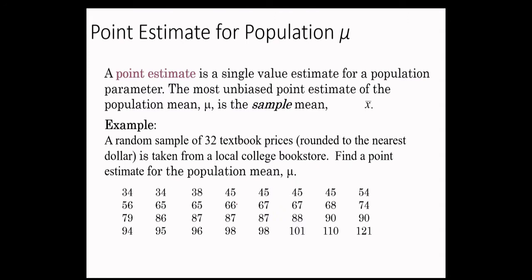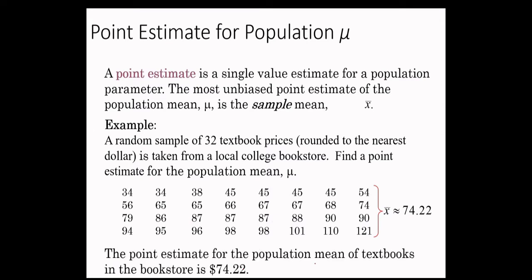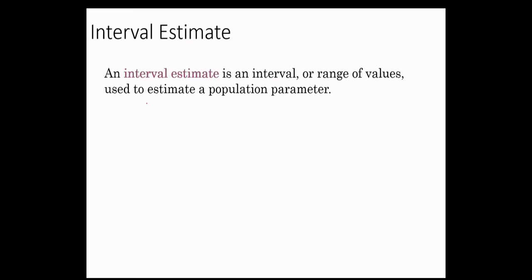So when we talk about point estimation, it means we are computing exactly a single point from the data which is given to us. For example, this is the data which is given and we want to compute the mean. So this is the mean of this data. Since this is just a point, that's why we are calling it a point estimate. It is not an interval. It is a single point computed over a population. So this is called the point estimate for a population. The point estimate for the population mean of the textbook prices in this bookstore is $74.22.